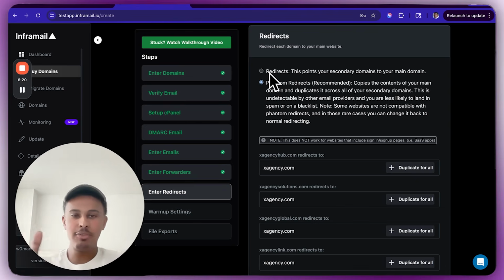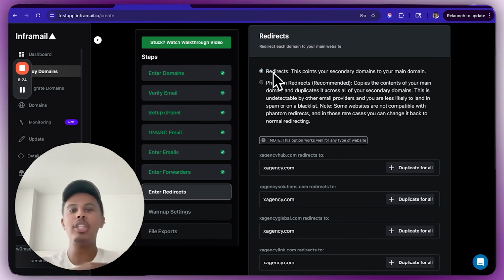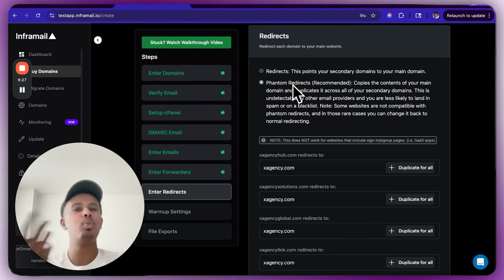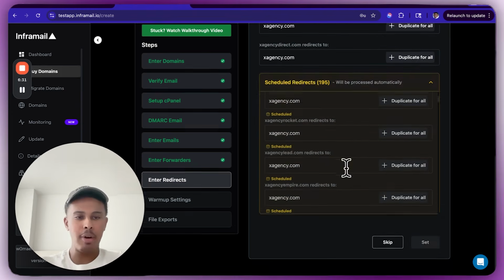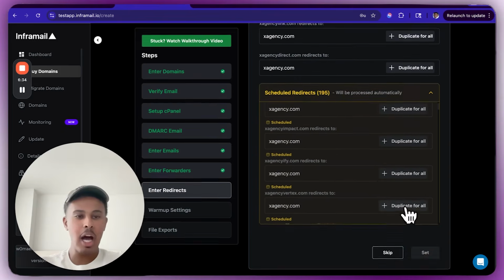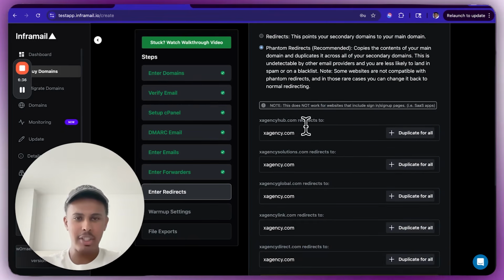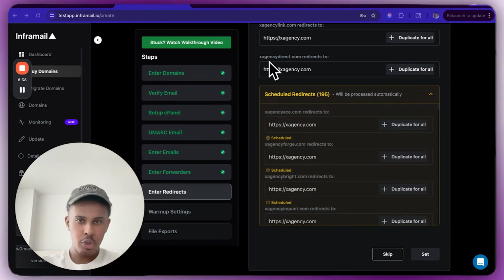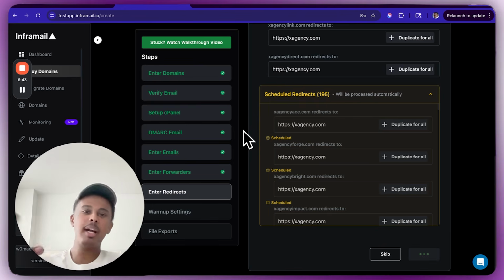And if you don't know what that is, that's fine. But if you have a software company, you have a login, Google OAuth, stuff like that, you want to use a regular redirect, because phantom redirects will ruin it, because there are going to be security measures that we can't really fix on that front, right? So in this case, xagency.com. And yeah, it's good to go. I do have to change one thing real quick. So remember to put the HTTPS or whatever, and then you're going to set it. Pretty simple there, not hard at all.